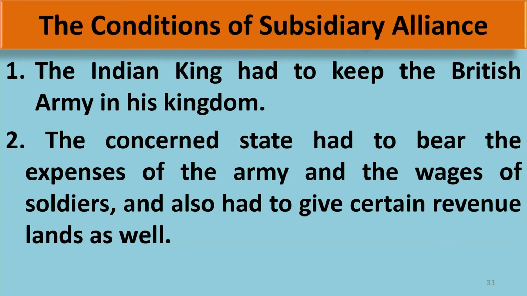The first term of subsidiary alliance is the Indian king had to keep the British army in his kingdom. Not only just keeping the army, he had to maintain its expenses. That means, the concerned state had to bear the expenses of the army and the wages of soldiers too, and also had to give certain revenue lands to the British East India Company.